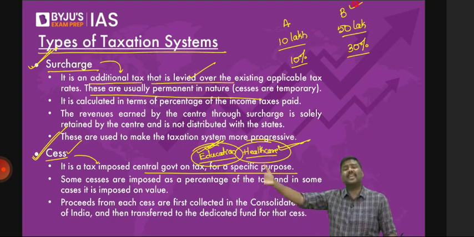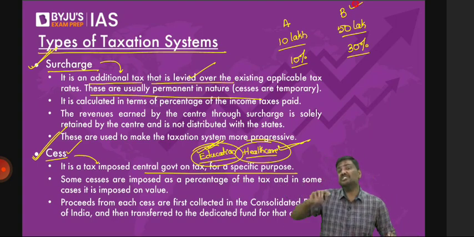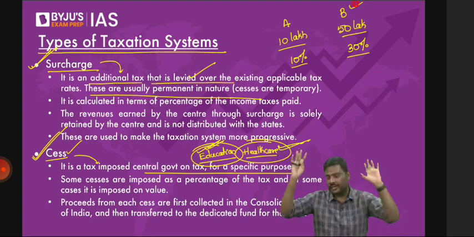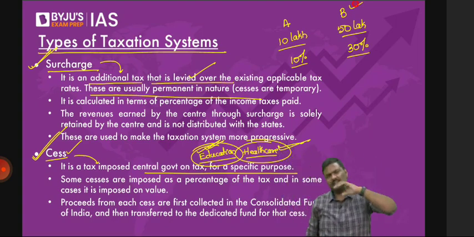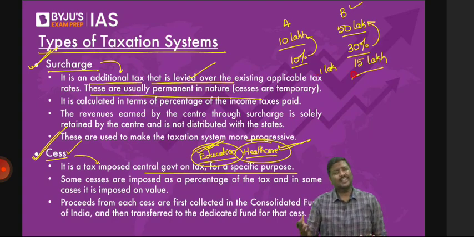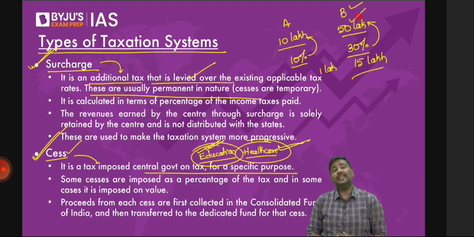Don't correct me here. I know some of you are from an economics background. You'll try to tell me, sir, slab is there, etc. Others who are not from an economics background, do not even worry about the term slab here. Ignore it. Let's assume a flat rate of 10% and 30%. So 10% of 10 lakh will be how much? 1 lakh. And 30% of 50 lakh will be how much? 15 lakh. Again, I know this is not how income tax is calculated. Please don't correct me. But government says even now, person B can pay more taxes. Person B has the capacity to pay more taxes.